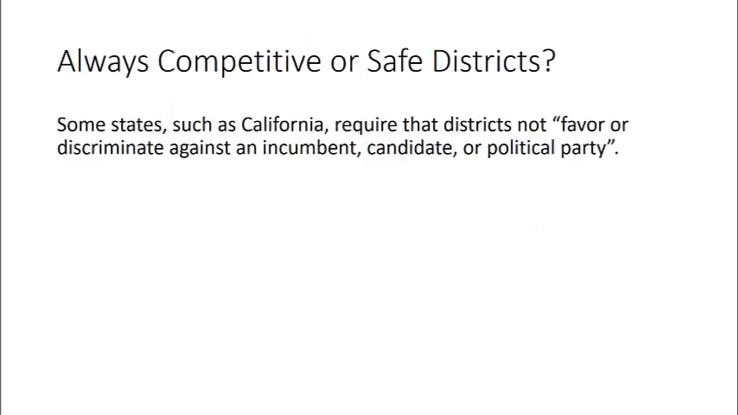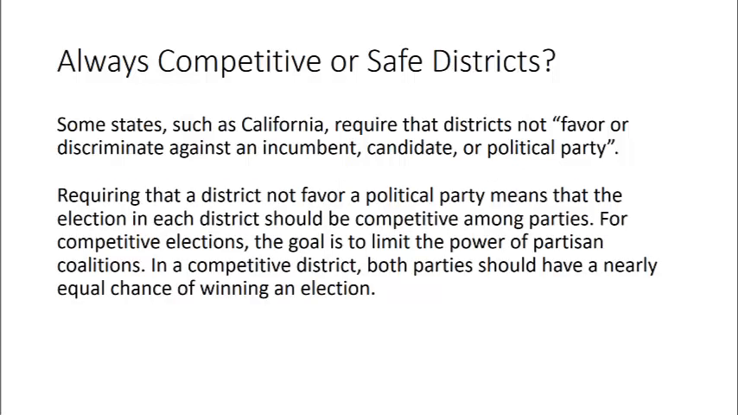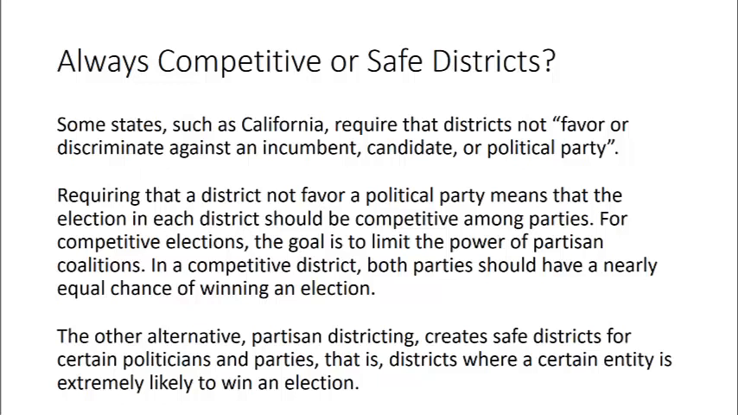Now, some states such as California require that districts not favor or discriminate against an incumbent candidate or political party. Requiring that a district not favor a political party means that the election in each district should be competitive among parties. For competitive elections, the goal is to limit the power of partisan coalitions. In a competitive district, both parties should have a nearly equal chance of winning an election. The other alternative, partisan districting, creates safe districts for certain politicians and parties. That is, districts where a certain entity is extremely likely to win an election.